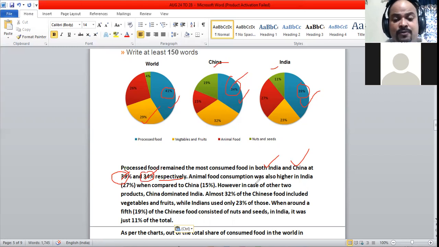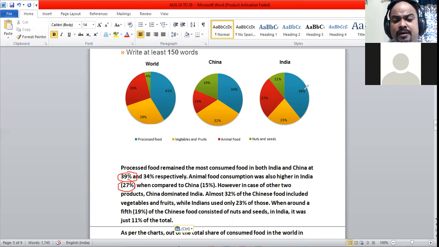Animal food consumption was also higher in India. One more thing understood from this sentence is that processed food was consumed more in India than China. So animal food consumption was also higher in India.